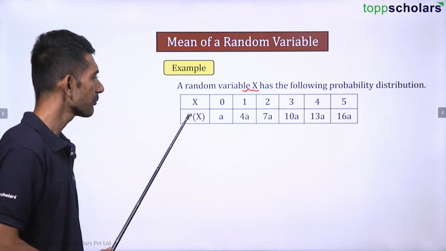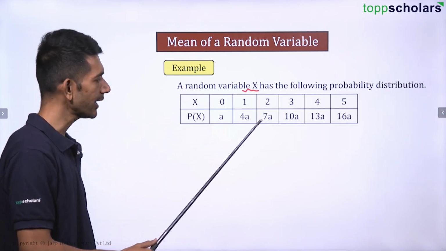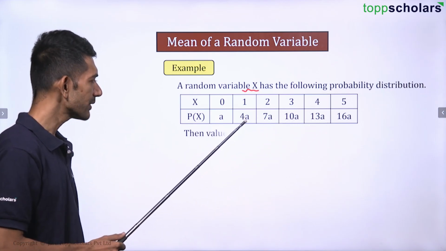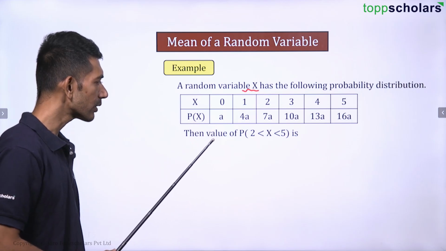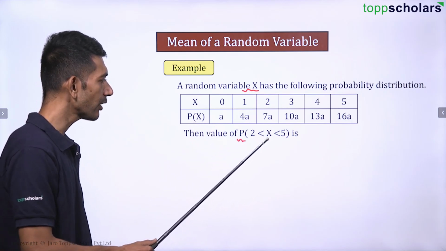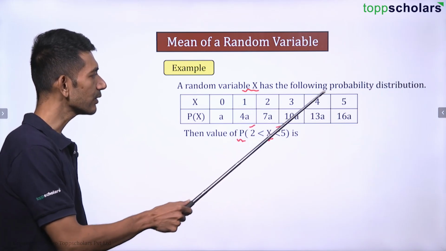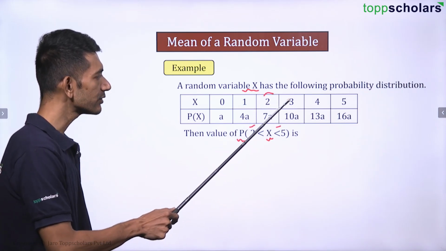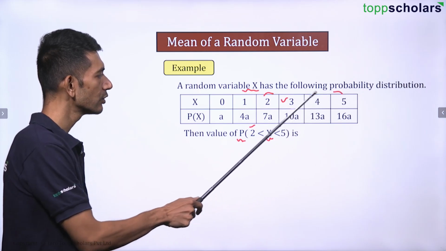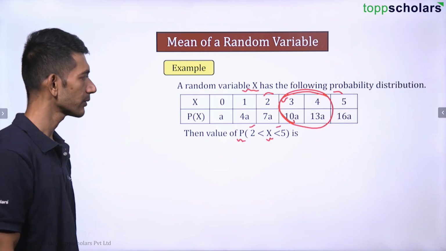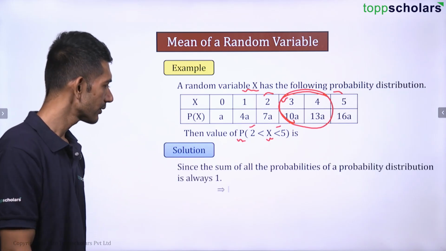So x, p of x: a, 4a, 7a, 10a, 13a, 16a. Same thing again, we are supposed to find out the value of probability of x where x is greater than 2 and less than 5. Greater than 2 is 3, less than 5 is 4. So this part is what we are supposed to find out. Okay, let us see the solution.